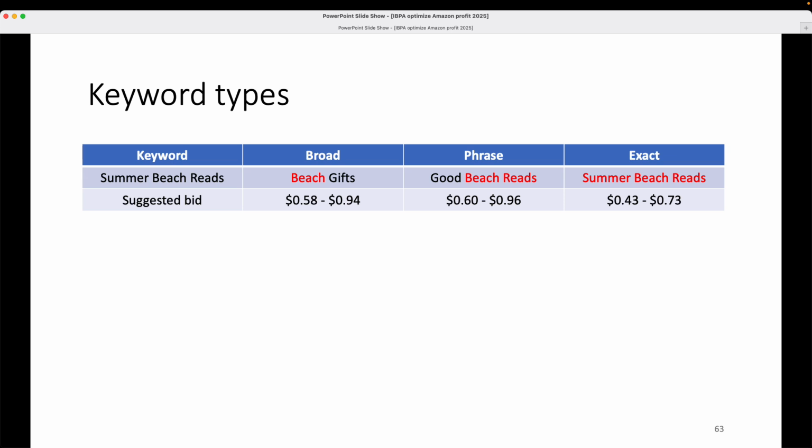So this presentation is intended for people who are just getting started with Amazon advertising and their publishers, or maybe they've been doing it for a little bit and they just want to get a better lay of the land, and this is what it is.